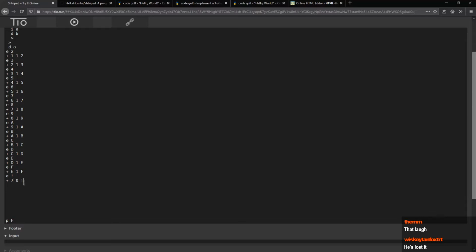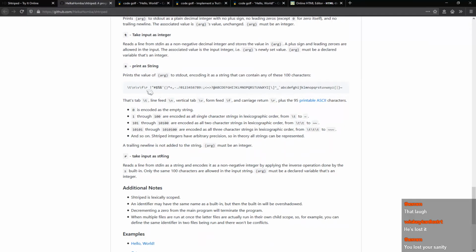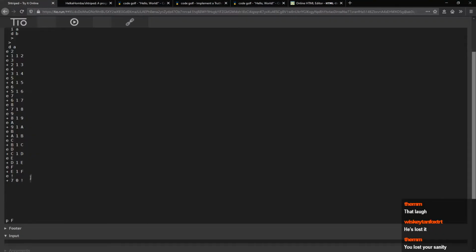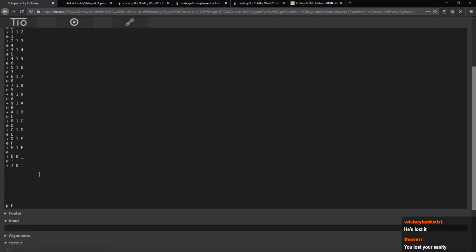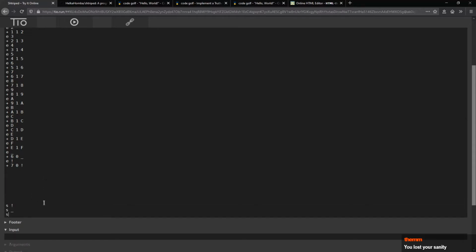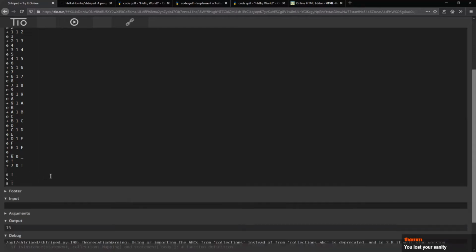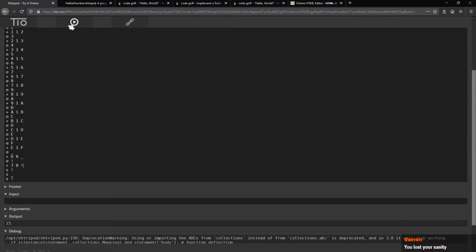Okay, so exclamation mark is 7. Where's a space? Okay, a space is 6. So, we're going to create that first. So now we have a space and we have an exclamation mark. We're going to try printing. We should get an exclamation mark, a space, and then an exclamation mark. Yes! Okay, we're on the right track.